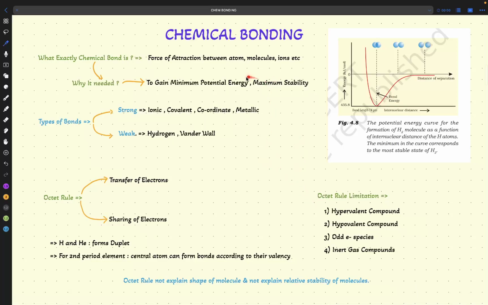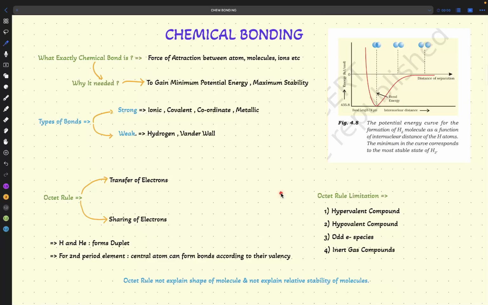The question is, whenever we attain maximum stability, we are gaining a minimum energy. So it is a very important point. It is not like you have to gain maximum energy to get minimum stability. It is inversely related. Stability and energy are inversely related. The higher the energy, the lesser the stability. And the more the stability, the lesser the energy you have to attain.